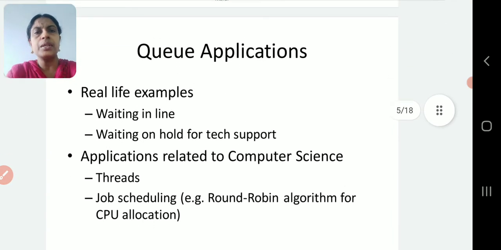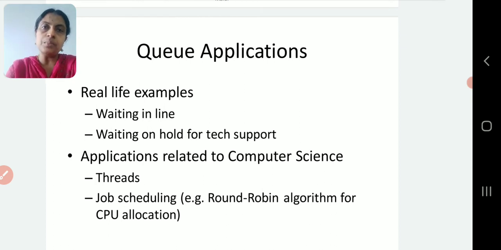Real-time applications of queue: waiting in a line, waiting on hold for technical support. If you are calling Airtel and so on, you will get a message, you are in the queue, please wait. One by one they will finish the tokens. Or when we are sitting at the hospital counter, the patient who came first will be served first. So these are all real-time examples of queue.